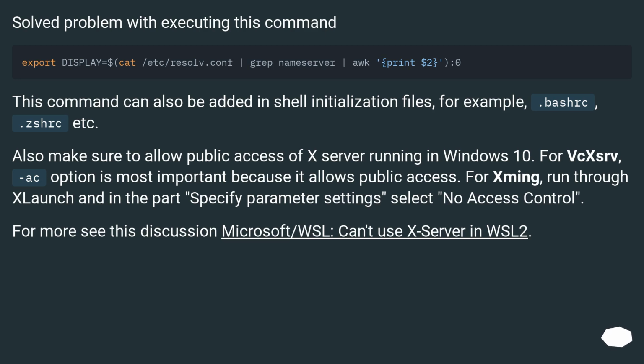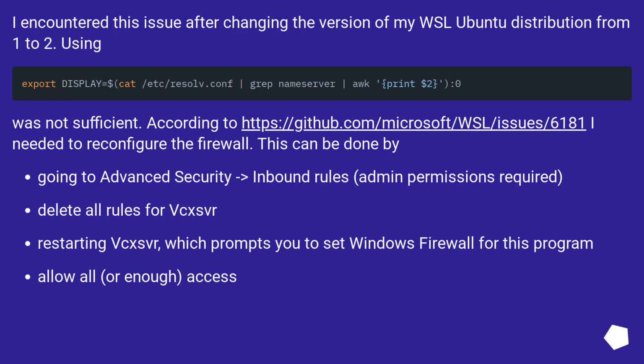For more, see this discussion: Microsoft/WSL, can't use X server in WSL2. I encountered this issue after changing the version of my WSL Ubuntu distribution from 1 to 2.